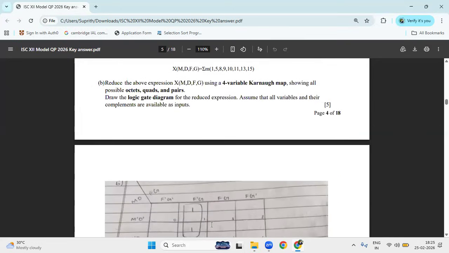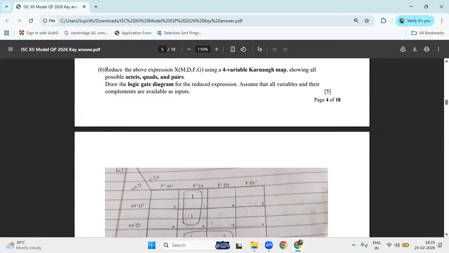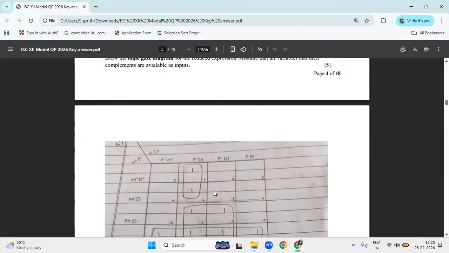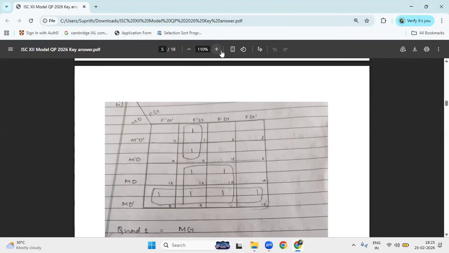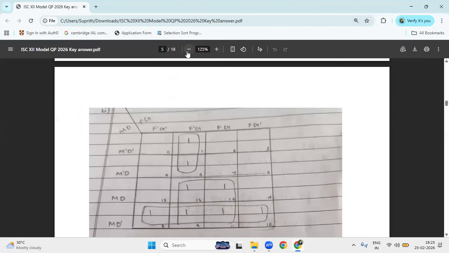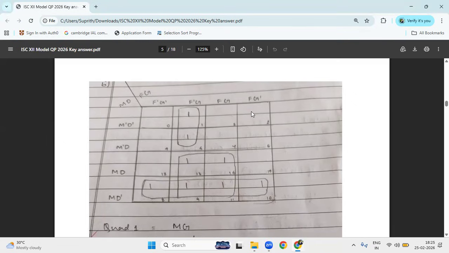Now we can write on the K map for that. So what are the inputs? First you draw the truth table, 0 1 2 3 4 5 6 7 8 9 10 11, and the variables are MDFG.